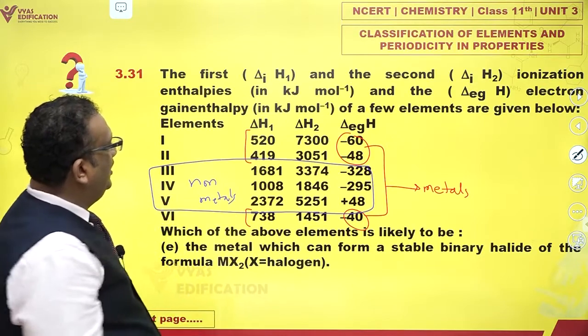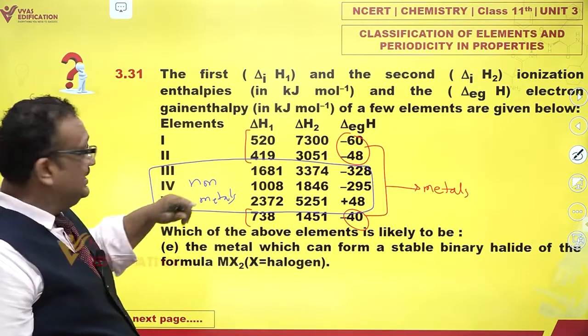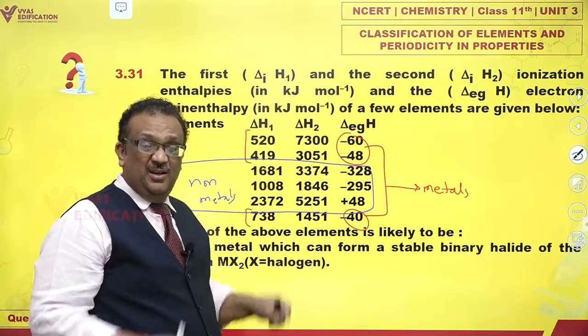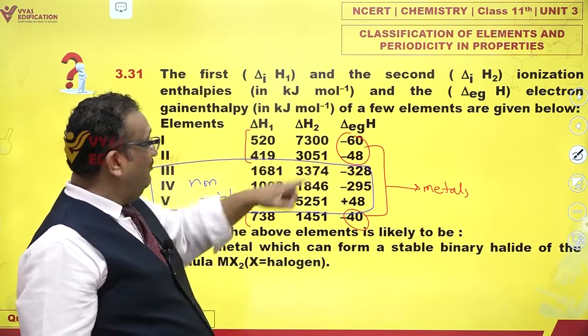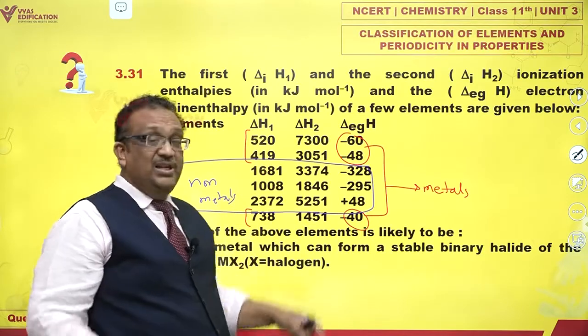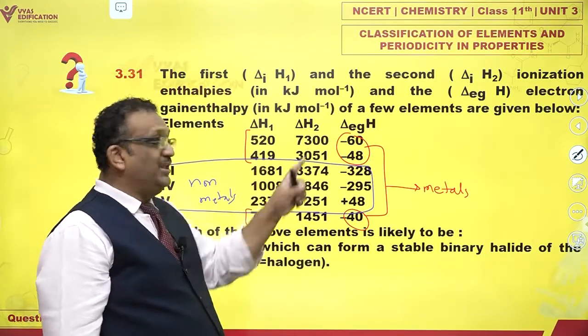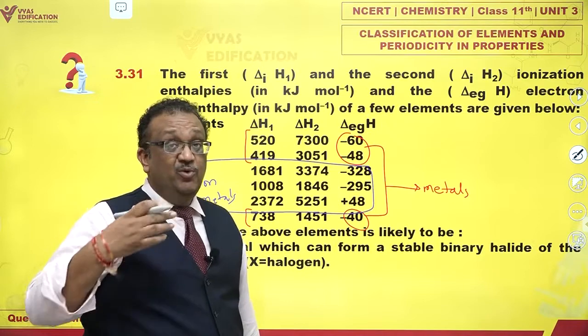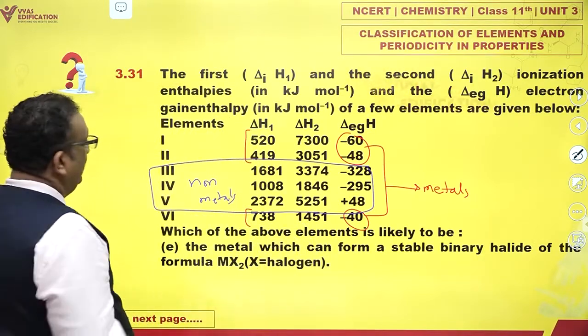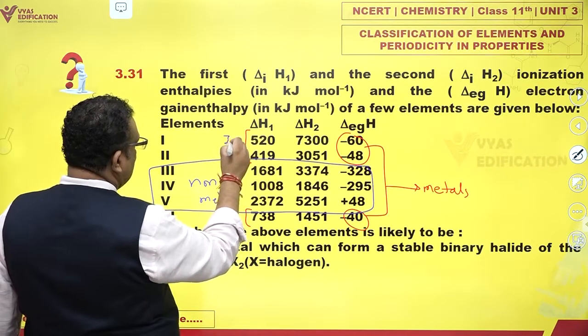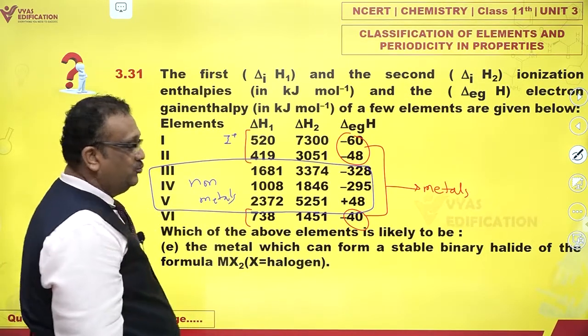Fine. Amongst these 3, see, 520 is the energy required to remove the first electron. The second one, if you remove it, is more than even 10 times, more than 5,200. That means removal of the second electron is very difficult. That means most probably 1 forms only +1 cations, not +2.